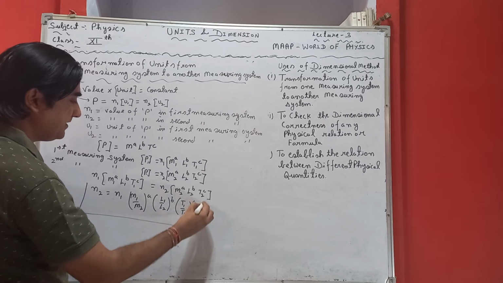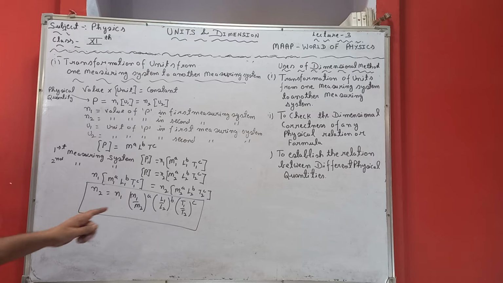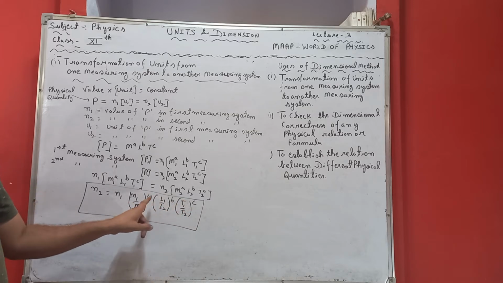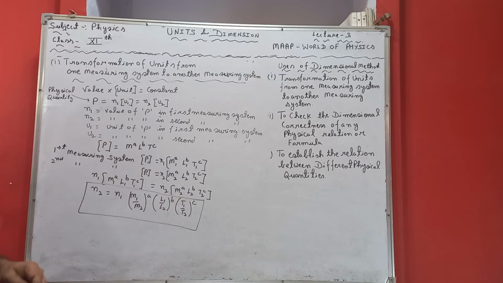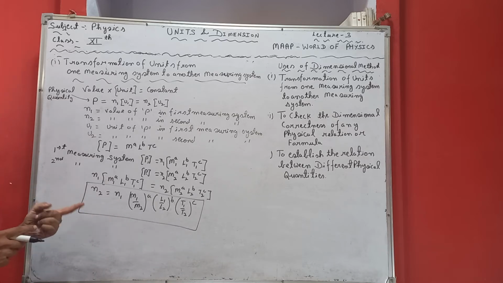So this is the way. N1 is known, M1 and M2 for the two systems we know, L1 and L2 we also know, T1 and T2 we also know, and the dimension of that particular physical quantity we also know. So by using this particular formula, we can calculate the value of that physical quantity in the second measuring system. Okay, just to give an example, I am taking one example to express this thing.